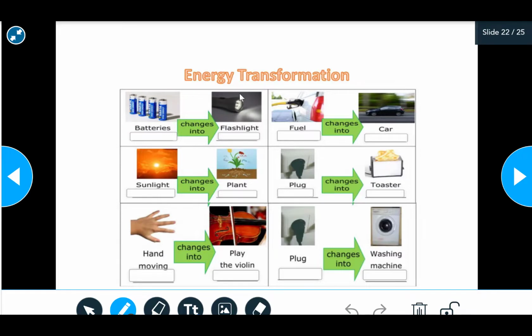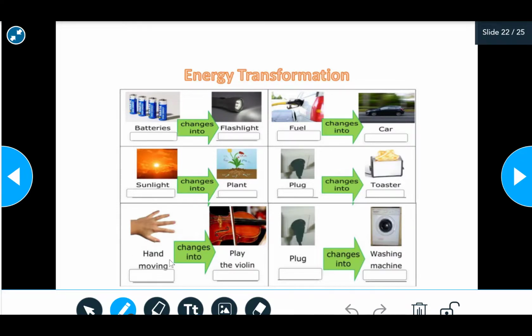Okay, let's do an activity about energy transformation. This is the transformation, transferring or conversion of energy. Let's take the first example. Batteries contain chemical energy, and it transforms into light. Fuel, chemical energy, changes into kinetic energy. Sunlight, the light energy, changes into chemical energy due to photosynthesis. Now electrical energy in the plug changes into heat or thermal energy.